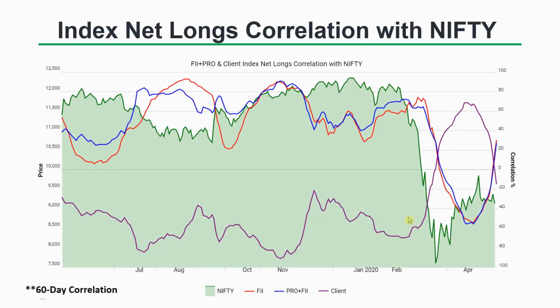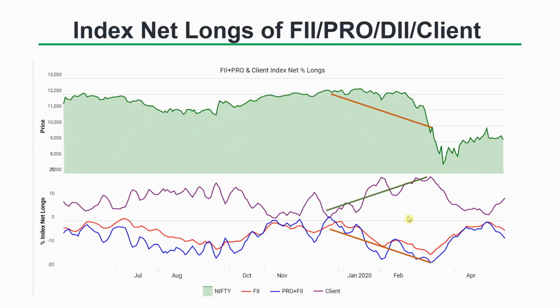But if you look at the previous chart, the big chart, it's not immediately clear if there is a trend. Not always clear, right? If you look at the long time frame, the trends are not immediately clear, like whether the market is moving along with what FIs are doing, or whether the market is moving as per what clients are doing.